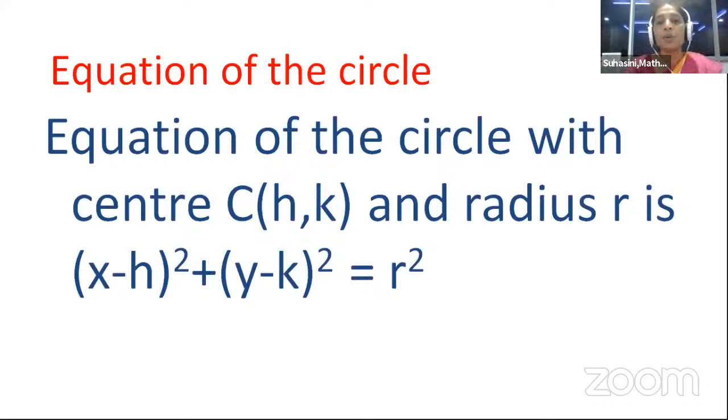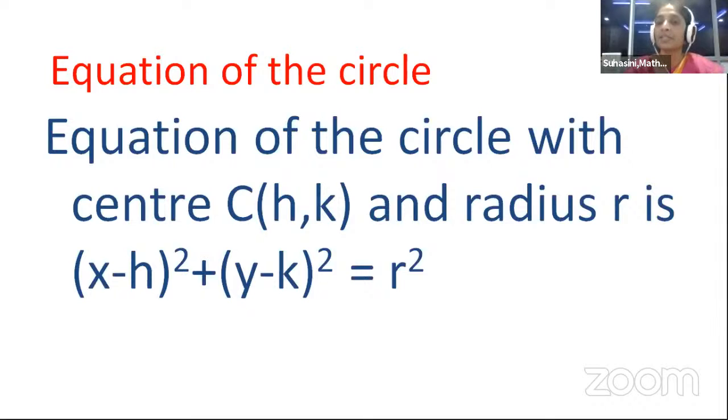Children, coordinate geometry is such a beautiful chapter, a fusion of both geometry and algebra. Here we have an equation, which is the algebraic interpretation of a circle. To define or draw a circle, the two important things are the center and radius. When we know the center and radius of the circle, we can write the equation: x minus h whole square plus y minus k whole square is equal to r square. How can we get this equation?